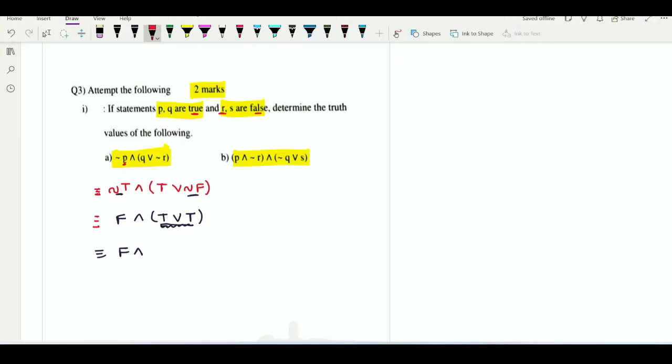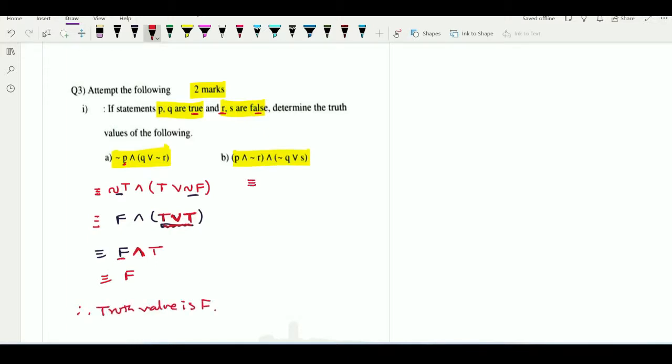In this case, we can observe that two statements are connected by OR and both are true. OR में अगर एक भी true आ गया तो true होता है, या तो दोनों भी true है तो इसका मतलब ये true आएगा. And lastly, these two parts are connected by which logical connective? AND. And we know that in case of AND, if at least one statement is false, the truth value of AND will be false. So we can say that the truth value is F.